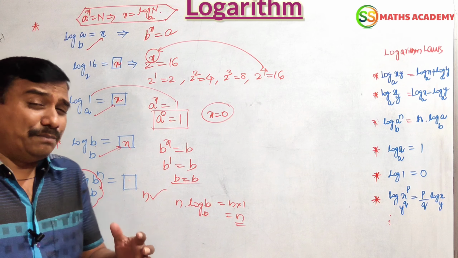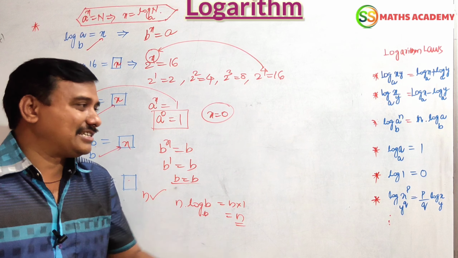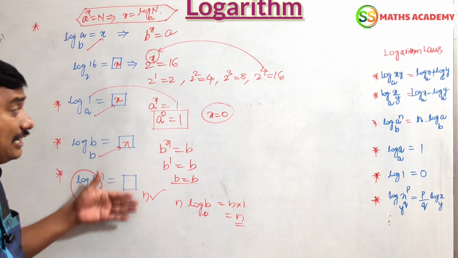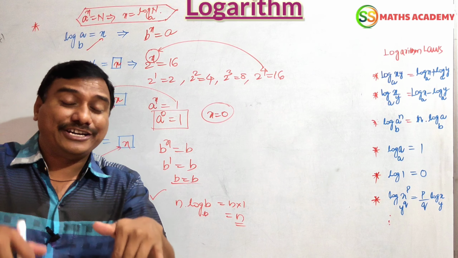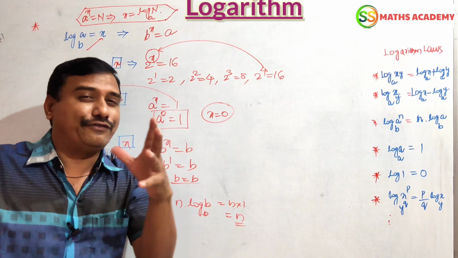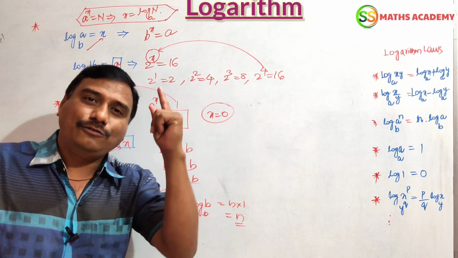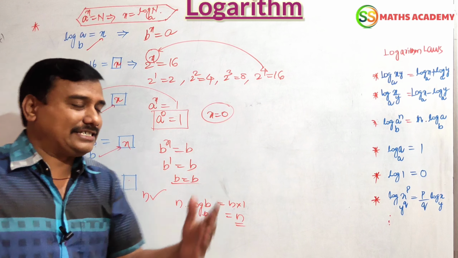Dear friends, simply, we can memorize the answers: log 1 is 0, log a to the base a equals 1. But don't just memorize them; you must know the logical reasons also. Nowadays the competitive field is different. You have to learn things in depth, then you will become perfect.